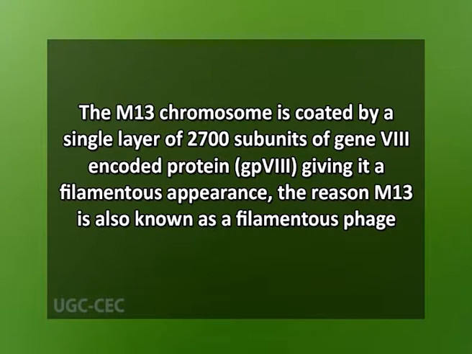The reason M13 is also known as filamentous phage. At one end of the filament, the M13 proteins are encoded by genes 7 and 9, and at the other end, by genes 3 and 6.